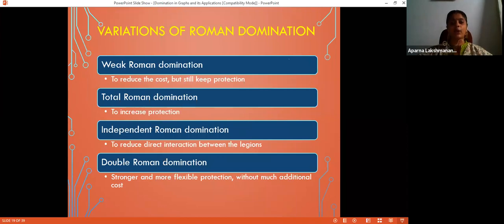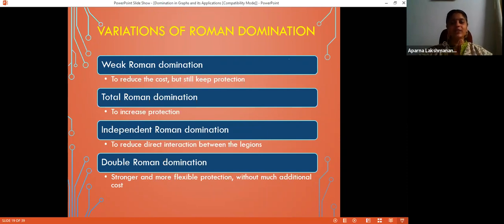Total Roman domination means an army unit cannot protect the region where it is standing. Okay, if a bomb is dropped there and the entire army unit is destroyed, what will happen? So total domination merged with Roman domination gives total Roman domination. Again, independent domination merged with Roman domination gives independent Roman domination. The fourth one is double Roman domination.